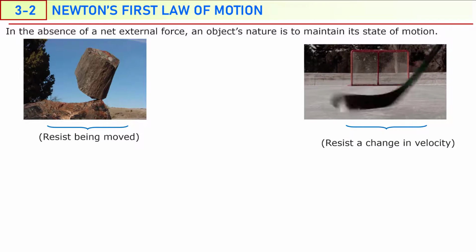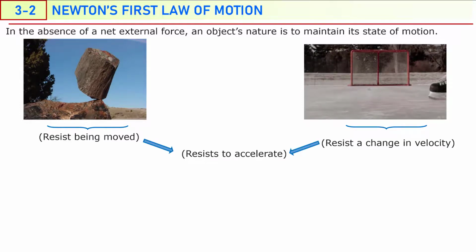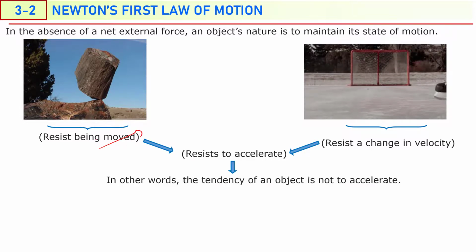Basically, if the two things are combined, we can say that the natural tendency of an object is to resist acceleration, because if an object is at rest and you want it to move, you should accelerate it. If an object is in motion and you want to slow it down and stop it, there's an acceleration. So an object's nature is always to resist acceleration. The object does not want to accelerate.